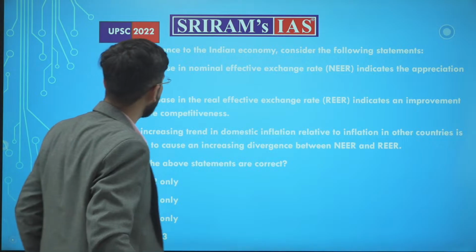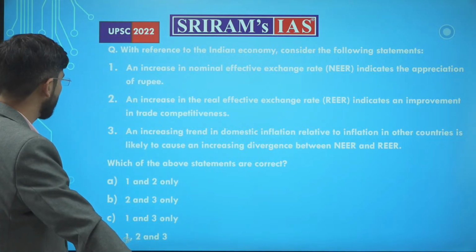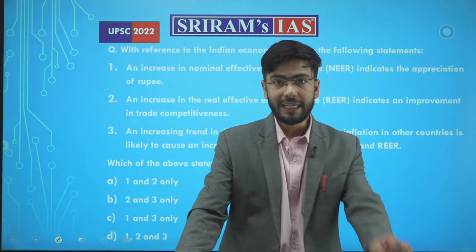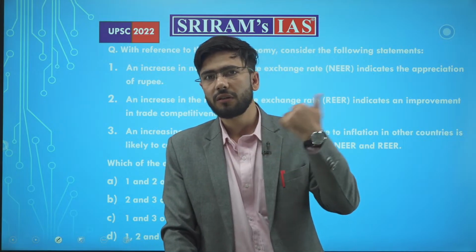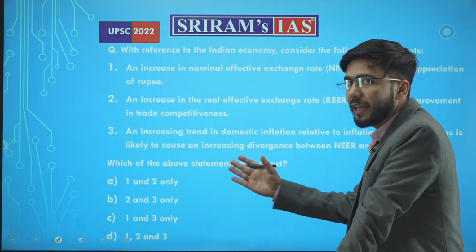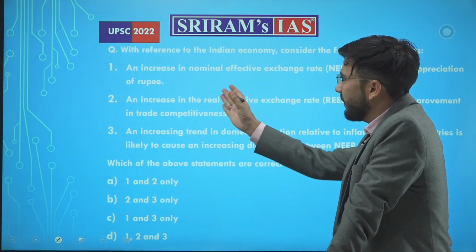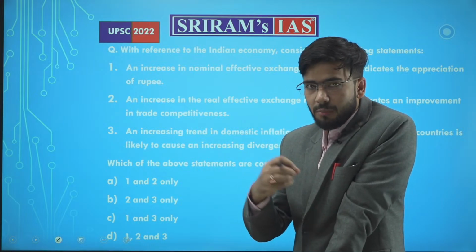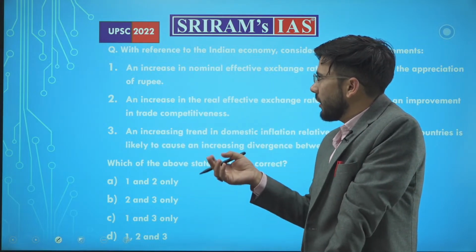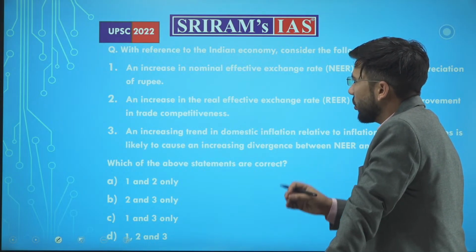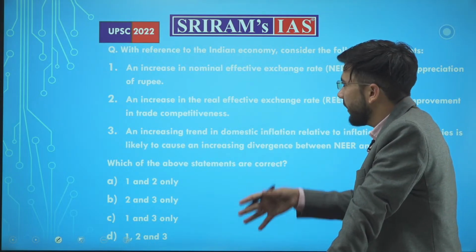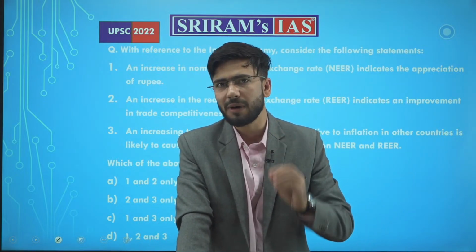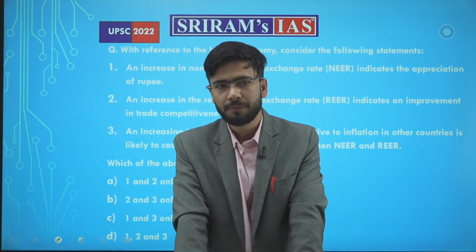Next, the question which UPSC asked in 2022 was an interlinkage of inflation with the comparative part of economics, that is when we compare the purchasing power of two economies or the domestic economy and the foreign economy. In this concept, what we do is we compare our domestic economy with the basket of economies across the world. So how do we select this basket and why do we do this comparison?